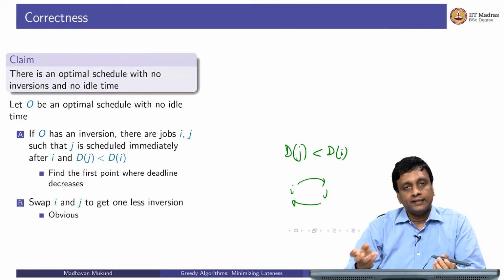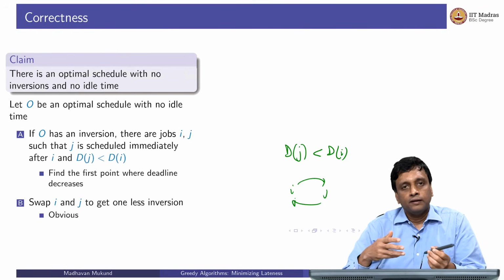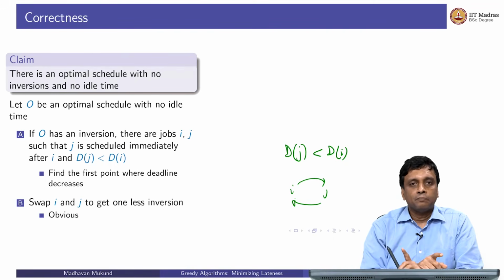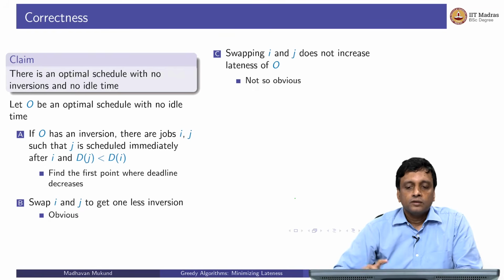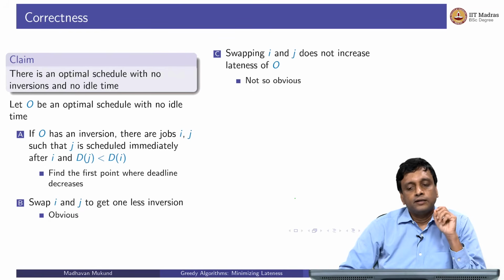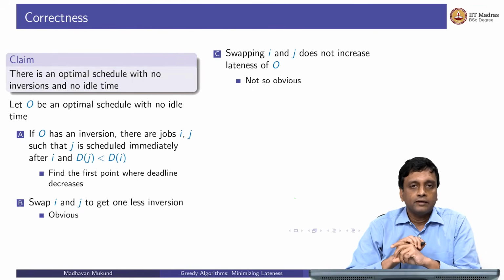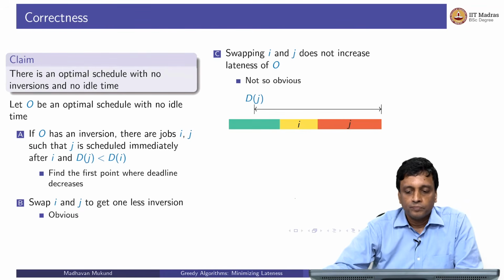So it's easy to see that the inversions decrease, but what is the property that holds for the lateness, because that's what we want, right? We can swap these two jobs, but does it affect the optimality of O? The claim is that it does not. It's not obvious, so we have to prove this. Exchanging i and j is the obvious thing to do to remove the inversion, but why does this not make O any worse than it was before? Why does it keep the maximum lateness not worse than what it was before?